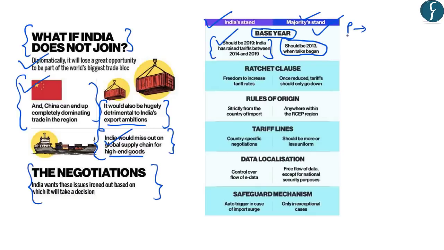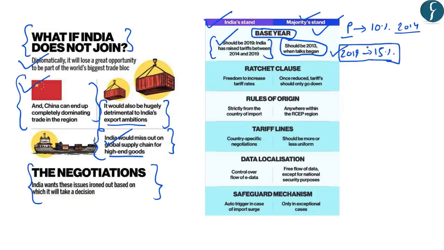Now, for example, if on a product P, the tariff imposed by India was about 10% in the year 2014, and in the year 2019, this tariff has been raised to about 15%. So India wants that any change in the tariff should be based on this year, that is the base year, which should be 2019.